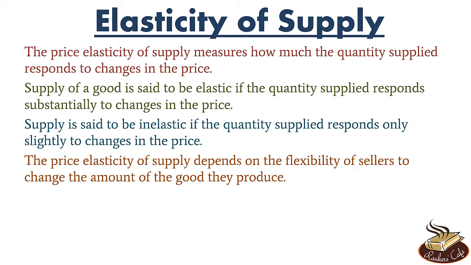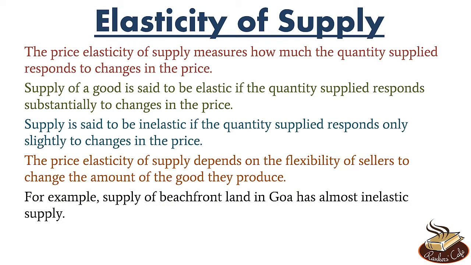The price elasticity of supply depends on the flexibility of sellers to change the amount of good that they produce. For example, beachfront land in Goa has almost inelastic supply, as it is almost impossible to get more of the beachfront land, right? The beachfront land is limited, its supply is limited, so its supply is very inelastic. You cannot simply produce more land, can you? But the supply of cars is more elastic, as producers can run their factory for longer periods of time to produce more of them. Producers can also start new factories, right?